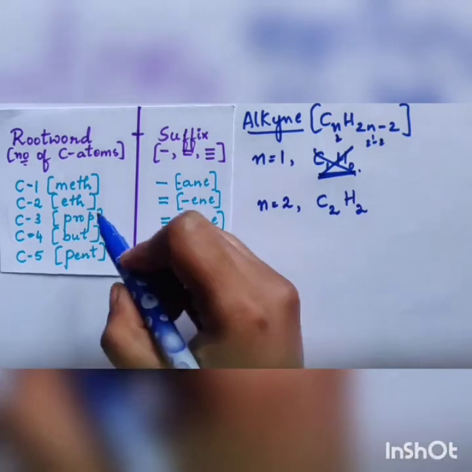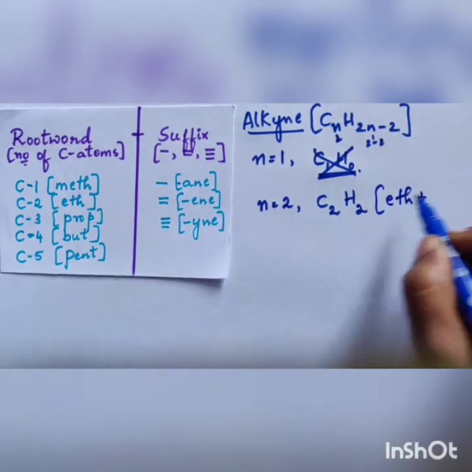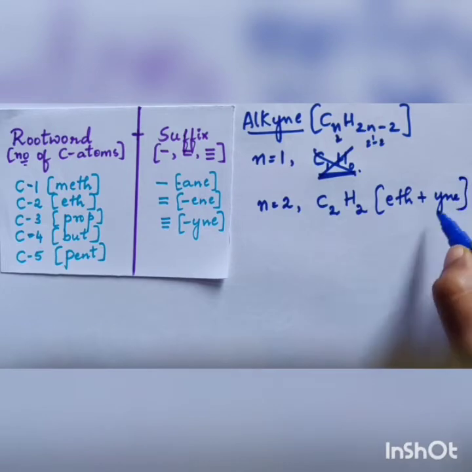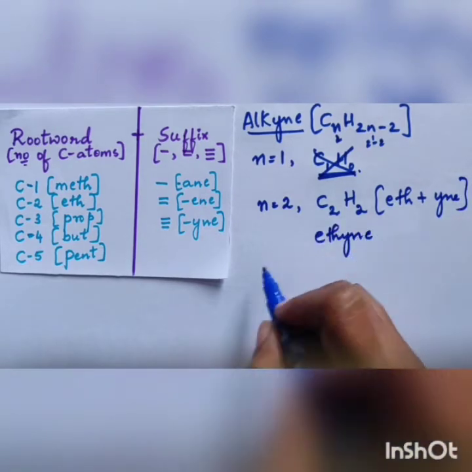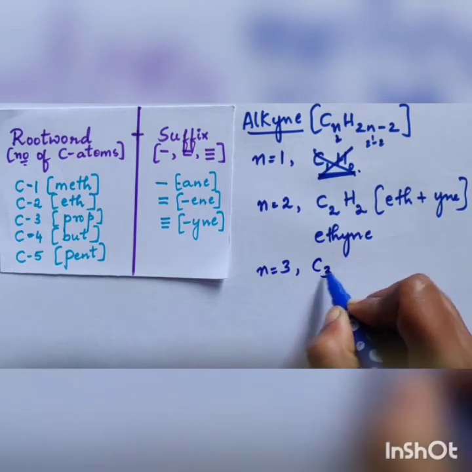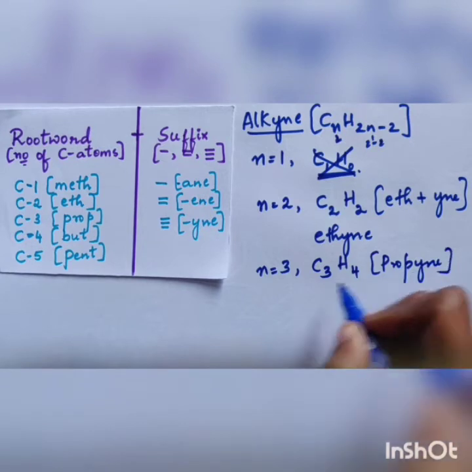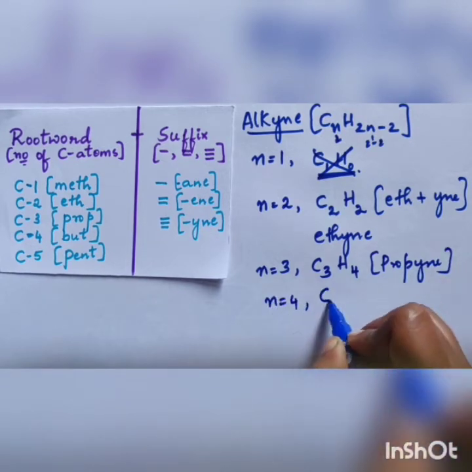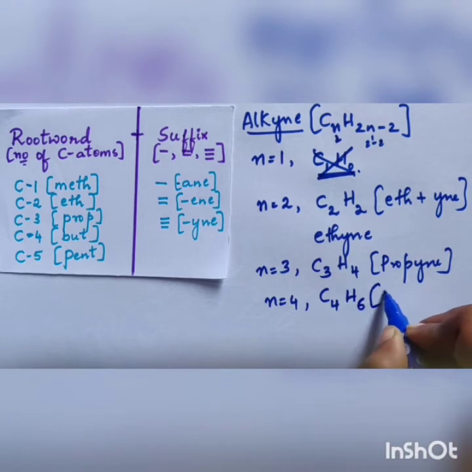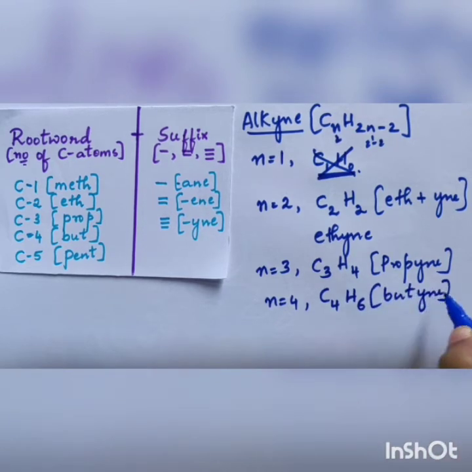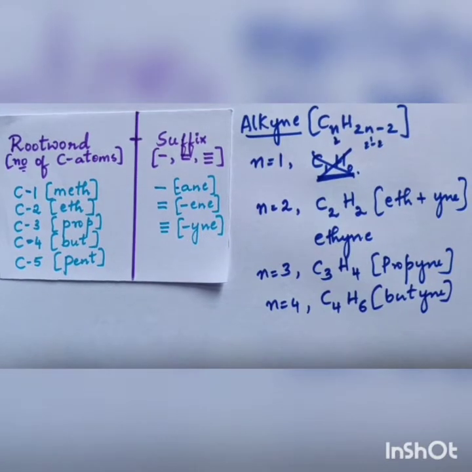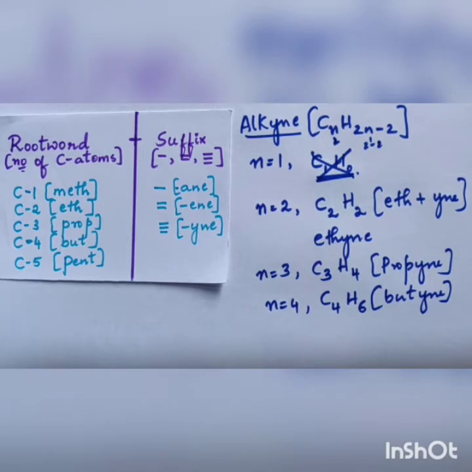This compound is eth plus the suffix yne, so the compound name is ethyne. n is equal to 3 is C3H4, so the compound name will be propyne. n is equal to 4 is C4H6, so it will be butyne, but plus yne. n is equal to 5 will be pentyne. This is how we do the naming for alkane, alkene and alkyne, that is simple hydrocarbons. So the root word and suffix you have to remember here.